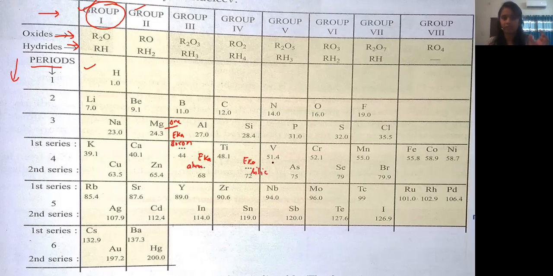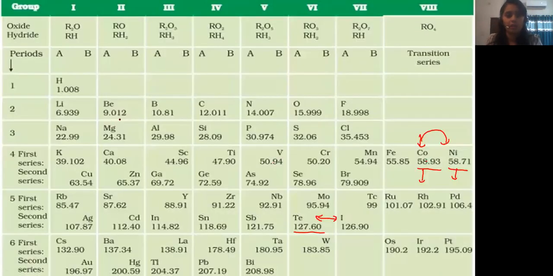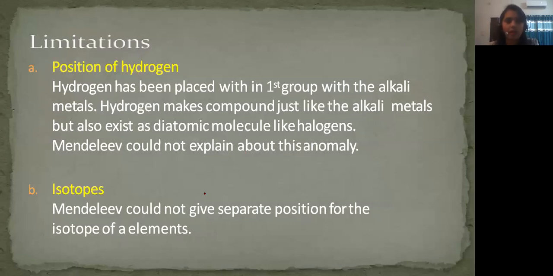So he left these gaps for the elements. He didn't know the elements at that time, but he just named them Eka boron, Eka aluminium, and Eka silicon, because he thought these elements would show the same properties. Further, they have been discovered. Eka boron was scandium, Eka aluminium was gallium, and Eka silicon was germanium. Am I clear?